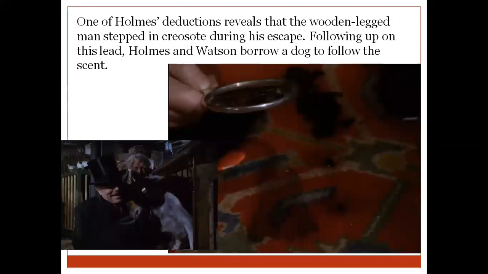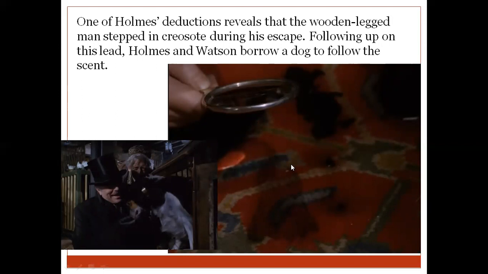One of Holmes' deductions revealed that the wooden-legged man stepped in creosote during his escape. Creosote is a dark liquid made from coal tar. There was coal tar present there, and he happened to step into it. Following up on this lead, they get the smell of this creosote and borrow a dog. I told you there was a dog, named Toby, who is also a character in this novel.